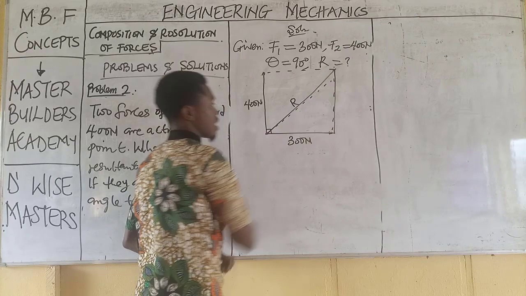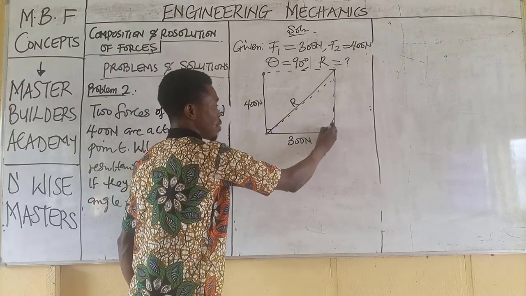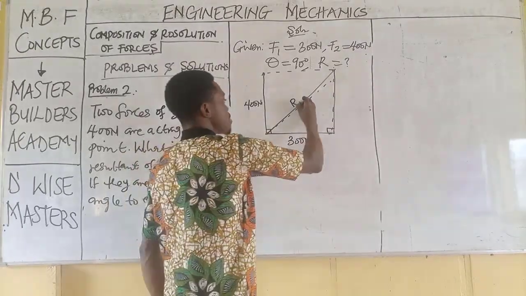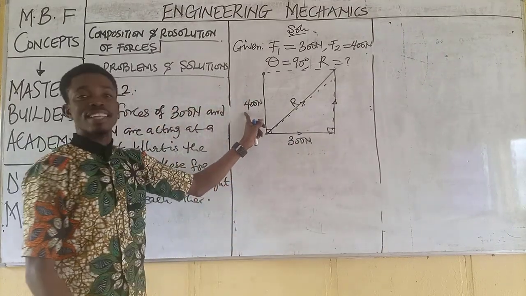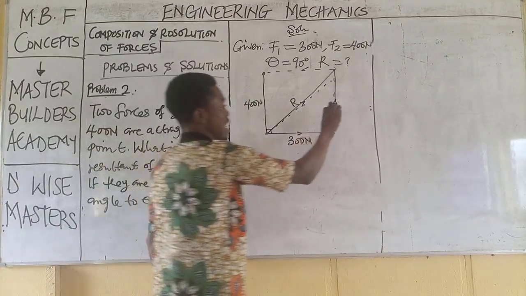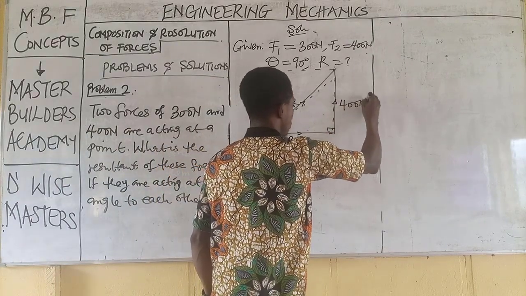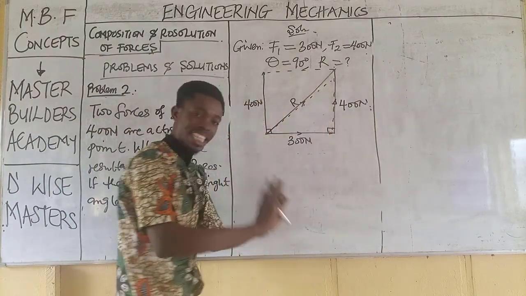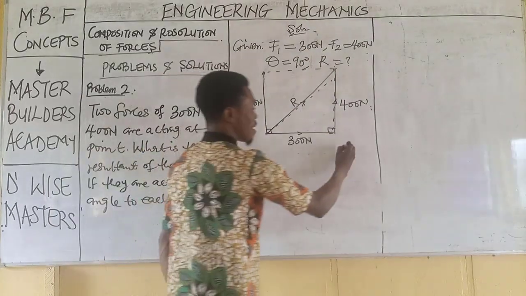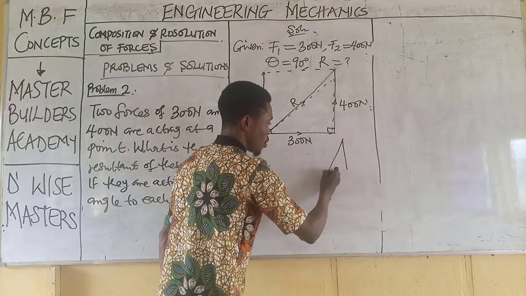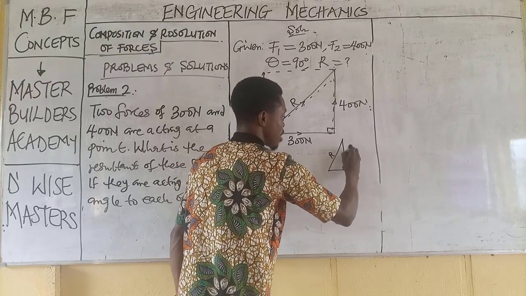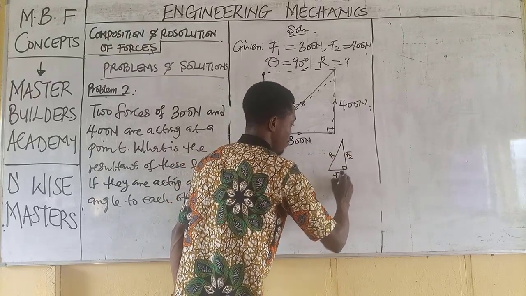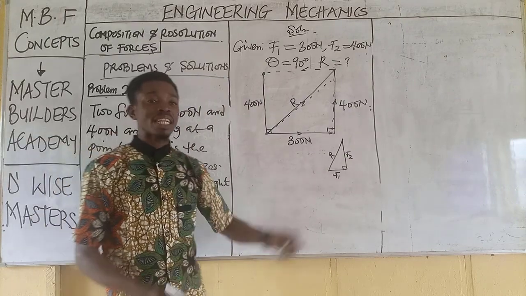Then remember this is angle 90. Now if this is my resultant, this value here is exactly 400, and this side is also 400, while this one here is 300. So all I need now is I have something of this nature. This is R, this is F2, and this is F1. So using Pythagoras theorem,